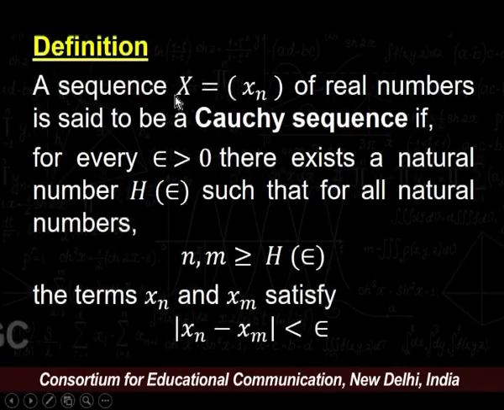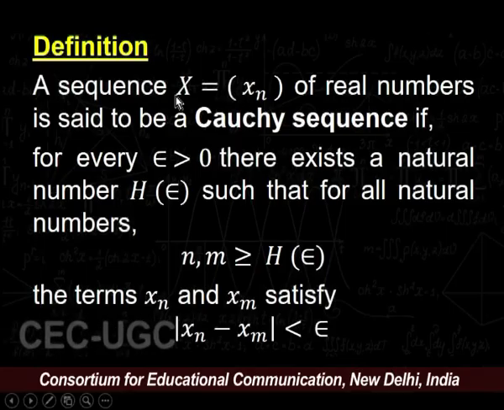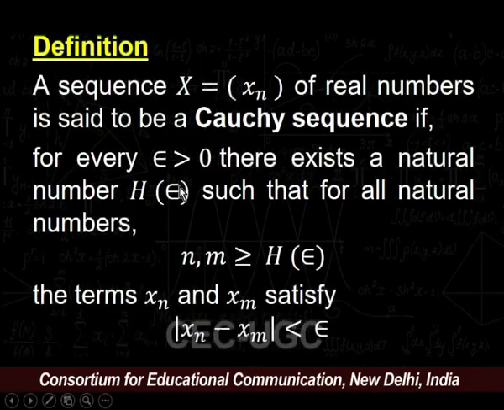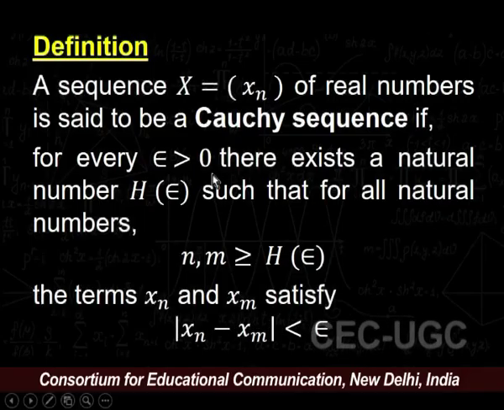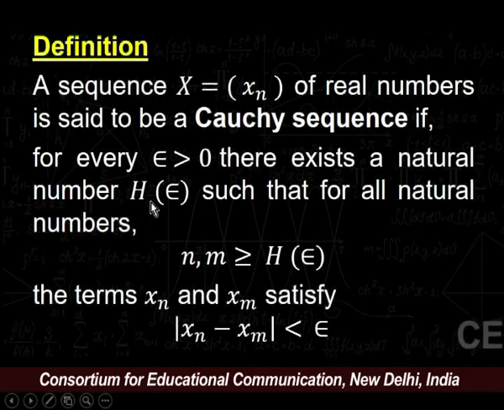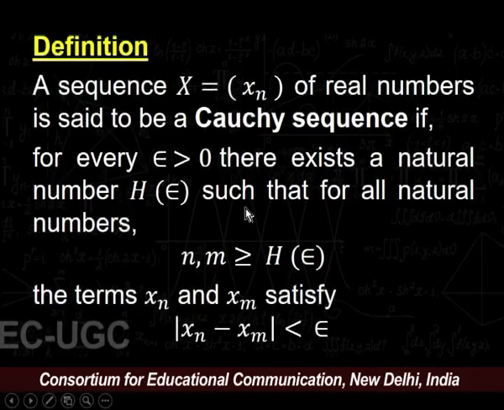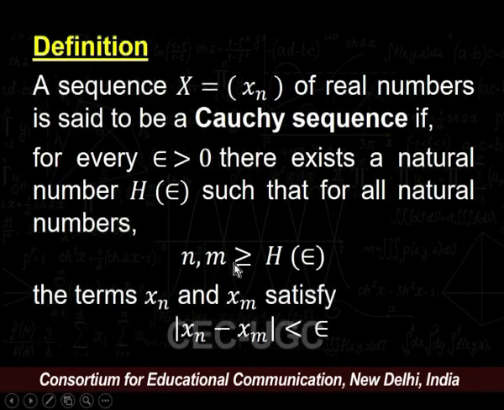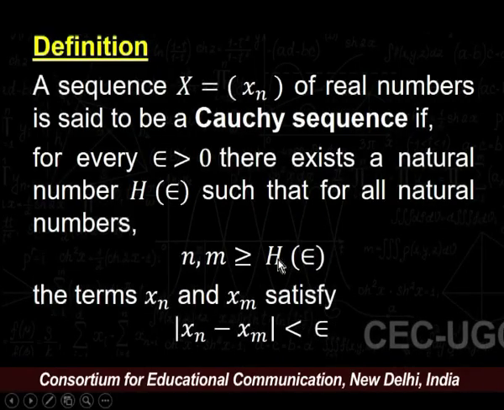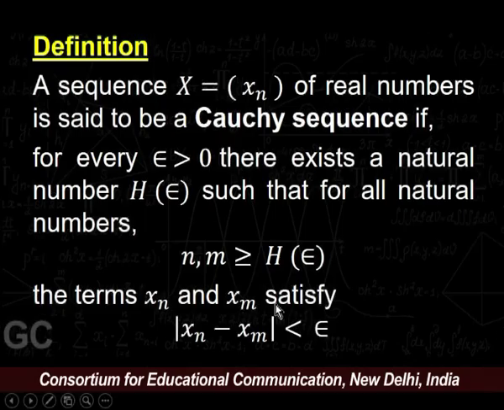Now, let us start with today's topic. Our topic is Cauchy sequences. To understand the Cauchy sequence, let us start with its definition. A sequence x = (xn) of real numbers is said to be a Cauchy sequence if for every epsilon greater than 0, there must exist a natural number, say h, depending upon that epsilon, such that for all natural numbers n and m greater than or equal to h, the terms xn and xm satisfy modulus of xn minus xm is less than epsilon.